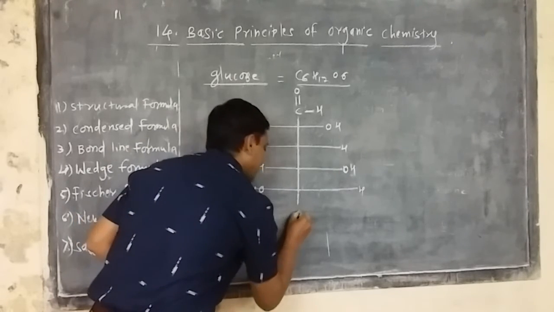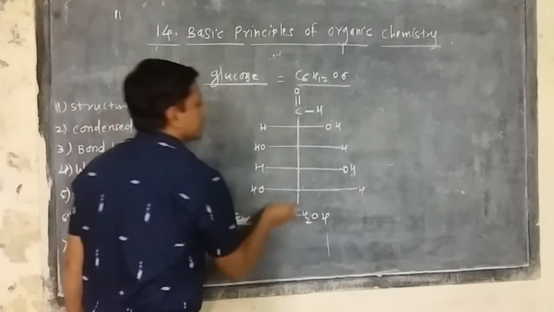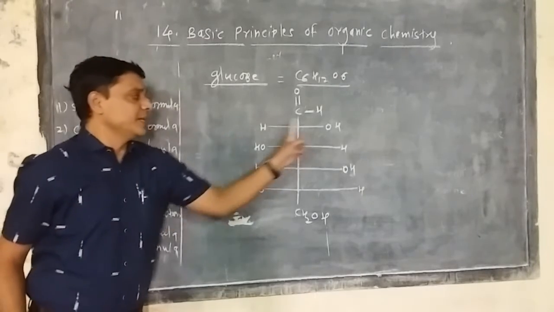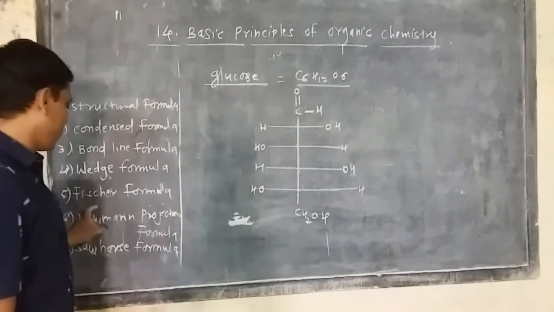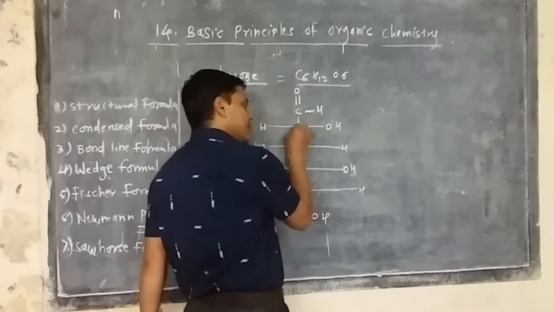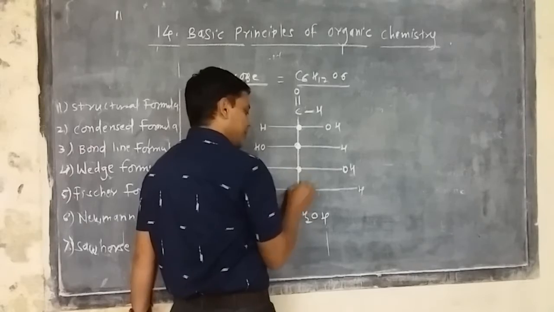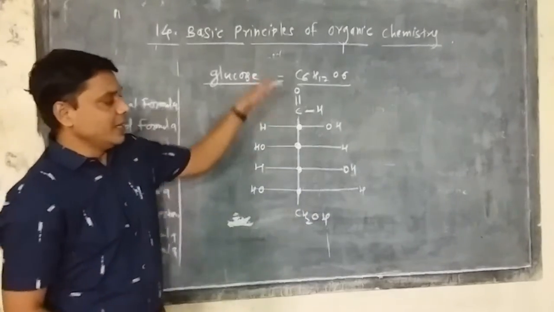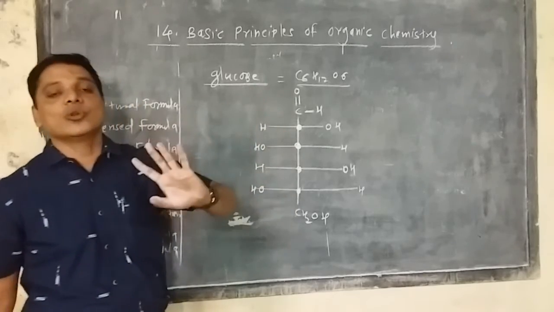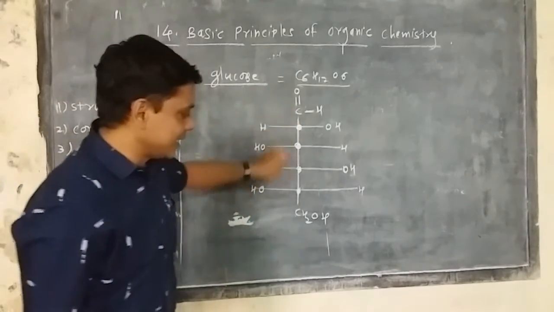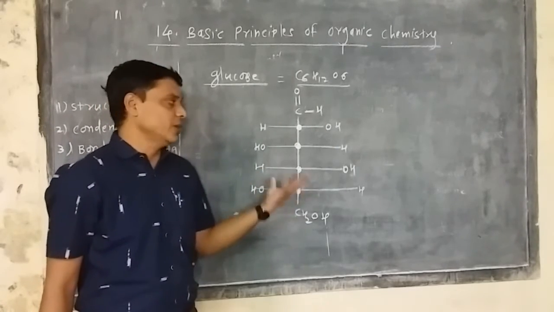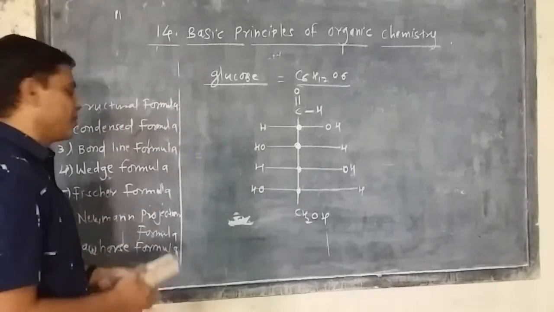So these four groups are there, and this is a CH2OH. This is first, second, third, fourth, fifth, and sixth. Now see that this line can be represented as a bond. So this is the formation of the Fisher formula. Means what happens here? Centrally it is represented, this carbon, this carbon, this carbon, like this. And the terminal, the first and last carbon, which shows the functional group, is represented in its actual form. But all the middle ones are represented by these horizontal lines. This is called Fisher's formula.